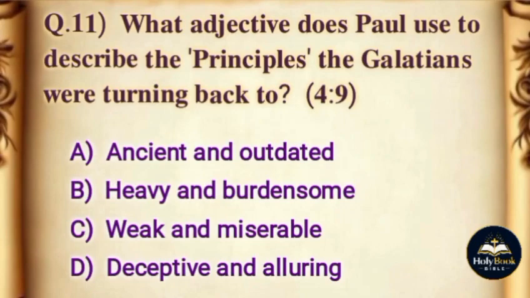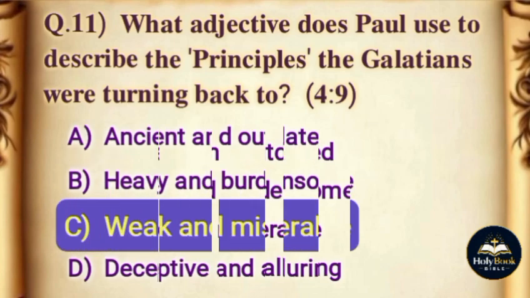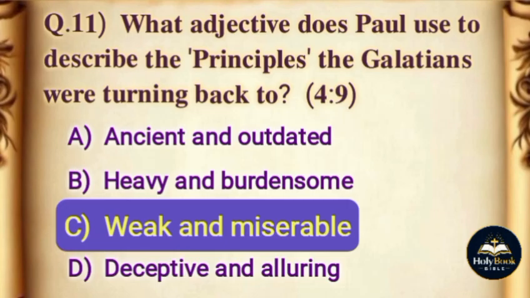Question. What adjective does Paul use to describe the principles the Galatians were turning back to? Options: A. Ancient and outdated, B. Heavy and burdensome, C. Weak and miserable, D. Deceptive and alluring. The correct answer is option C. Weak and miserable.